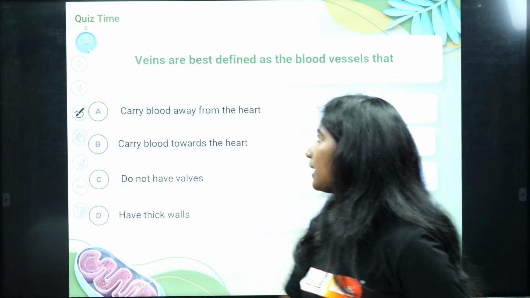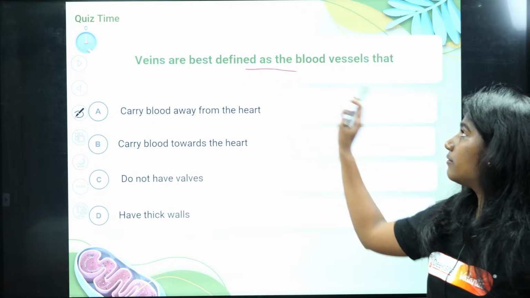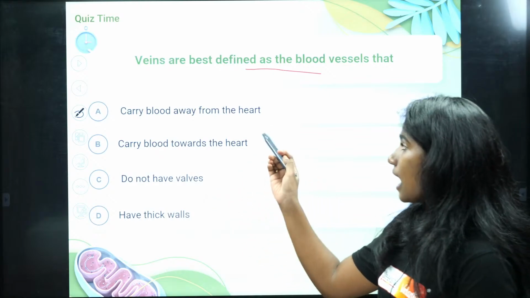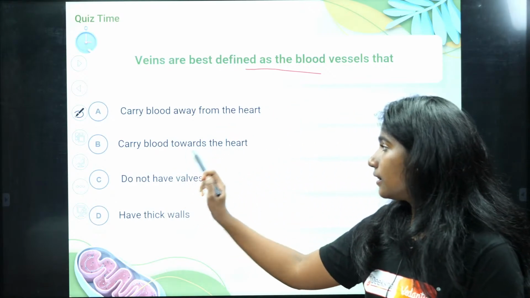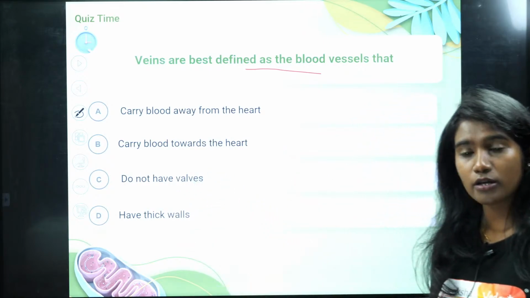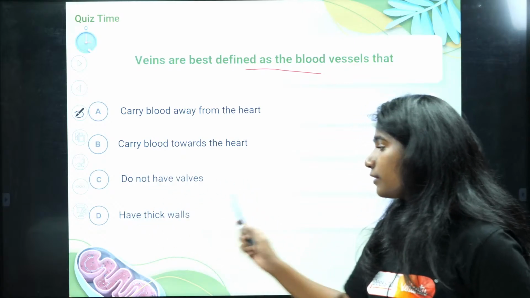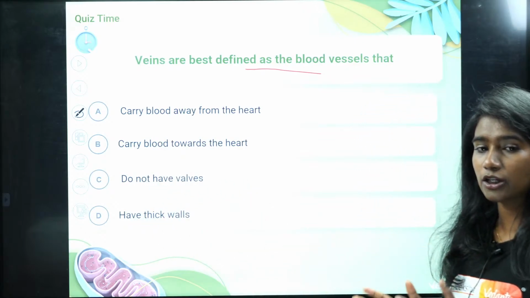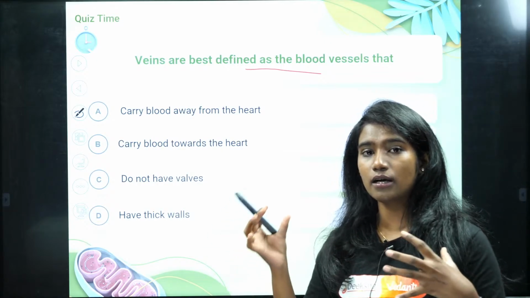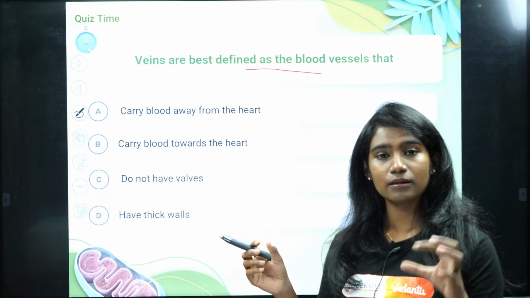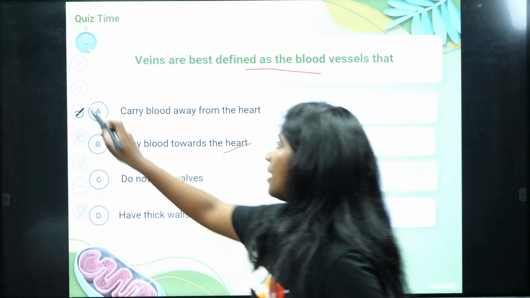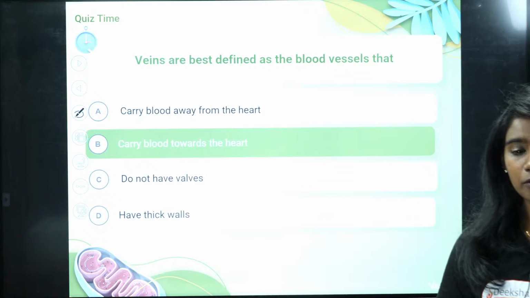Okay, fine. Next, the veins are best defined as blood vessels. So what is it doing? Does it carry blood away from the heart, or does it carry blood towards the heart? Do they have walls or don't have walls, thick walls? So what is the right explanation for the veins? I told you, artery carries blood away from the heart, whereas what is vein doing? It carries blood towards the heart. So your option B is the right answer.